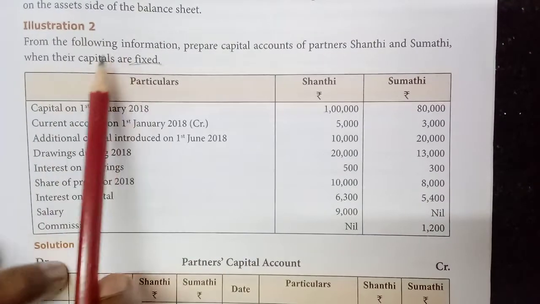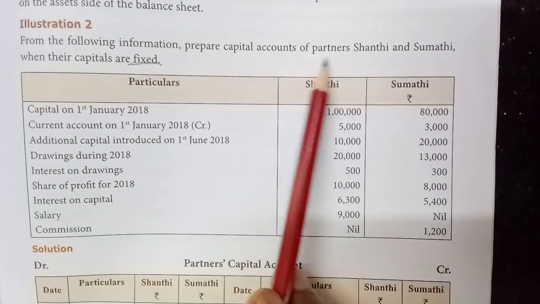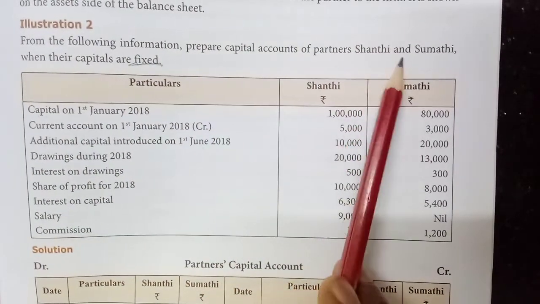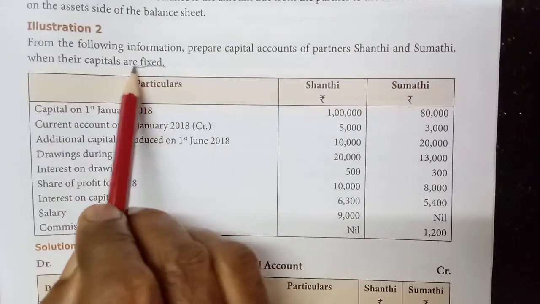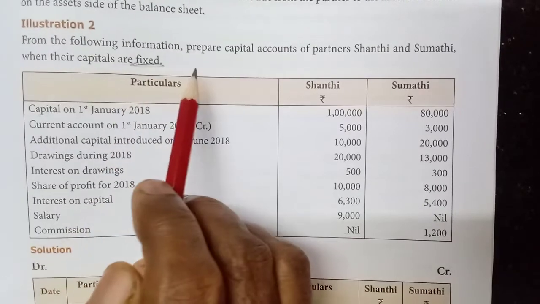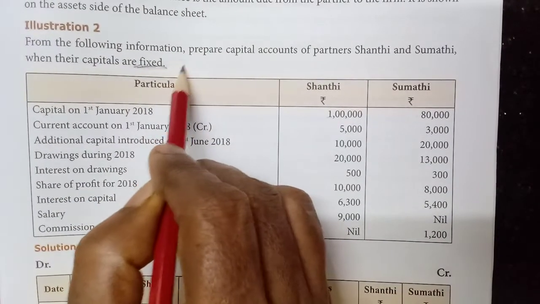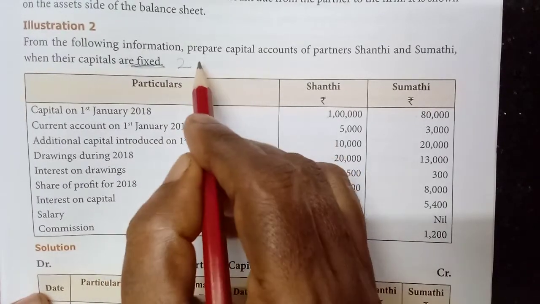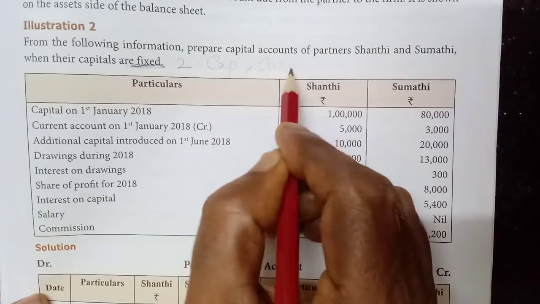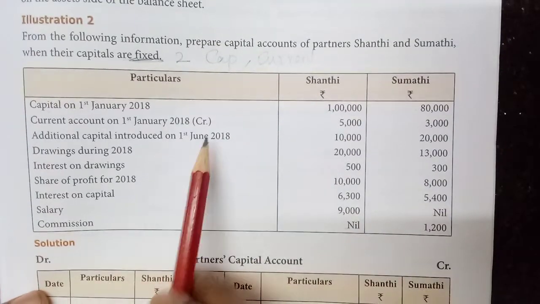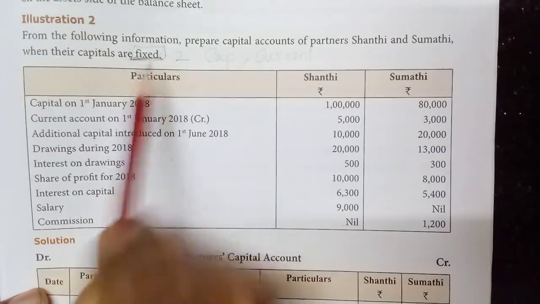See this illustration. From the following information, prepare capital accounts of partners Shanti and Sumati when their capitals are fixed. If you see only this word, fixed, we need to prepare two accounts. What are the two accounts? First one, capital account, the other one, current account. Fix this in your mind.